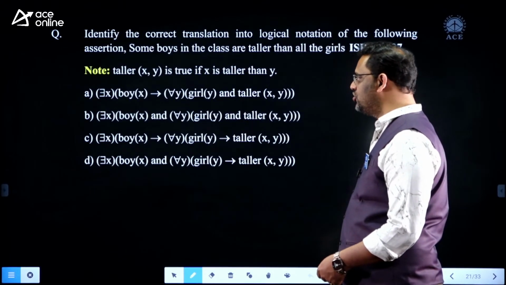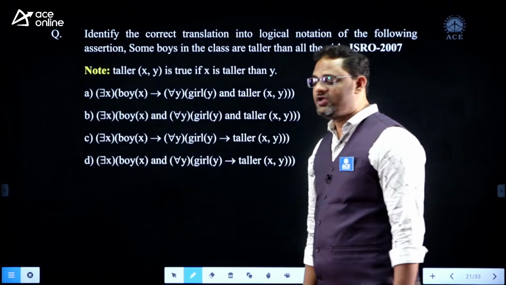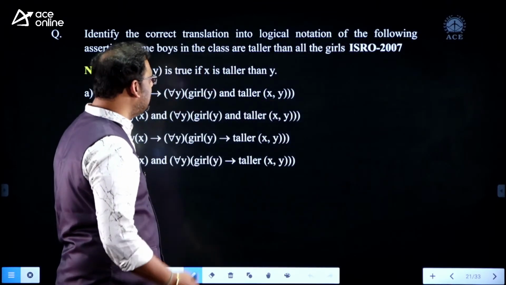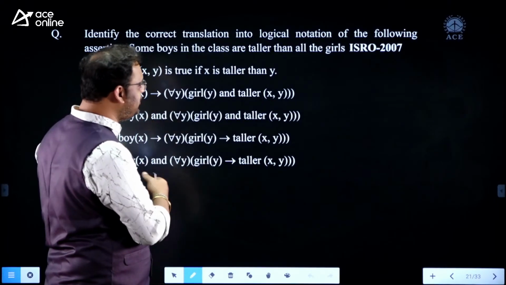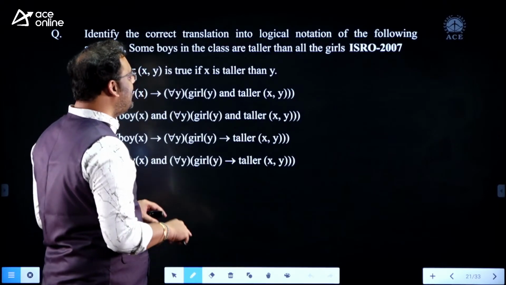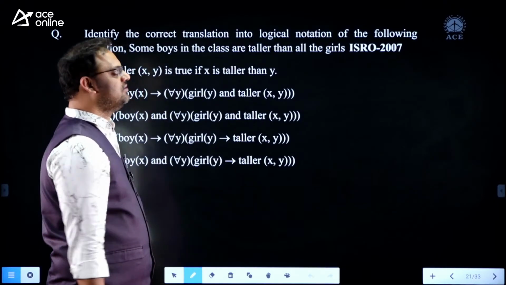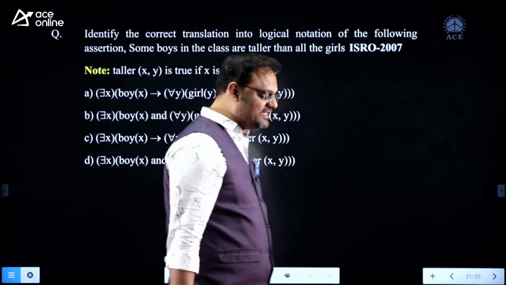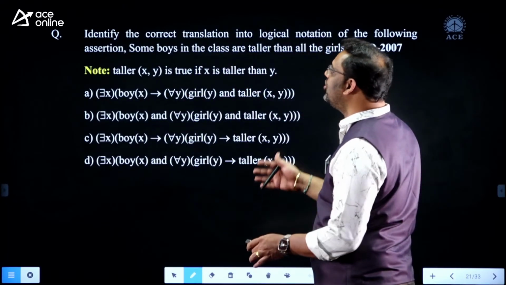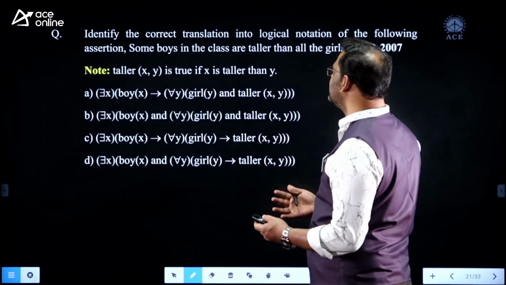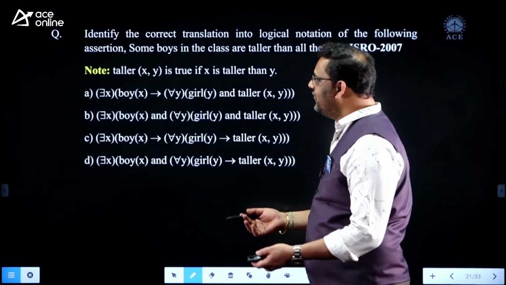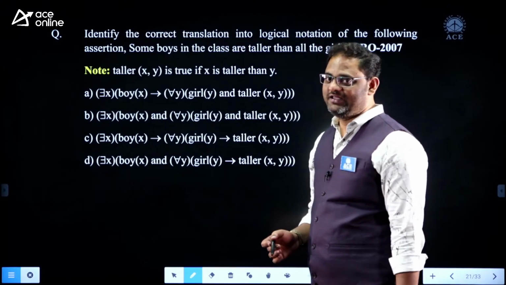Now see this, we have a question from Math Logic also. Identify the correct translation into logical notation of the following assertion: some boys in the class are taller than all girls. We have a huge discussion about some boys and all girls and everything, and in our classes we can also discuss some shortcuts like this.